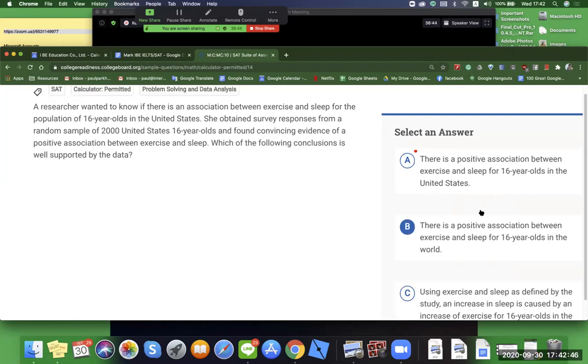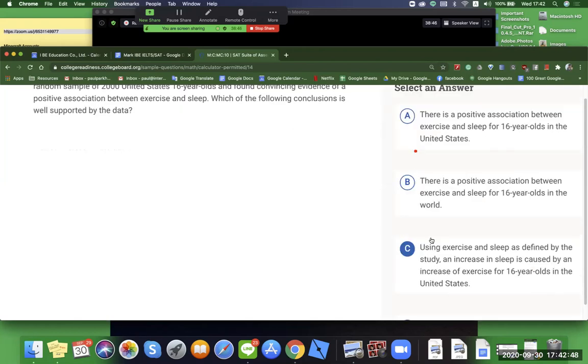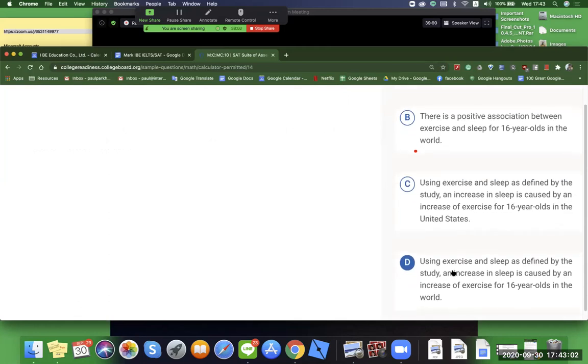In this world, not the other world, B is definitely wrong. C: using exercise and sleep as defined by the study, an increase in sleep is caused by the increase in exercise for 16-year-olds. Okay. D: using exercise and sleep as defined by the study, an increase in sleep is caused by an increase in exercise for 16-year-olds not in the world. That's wrong.